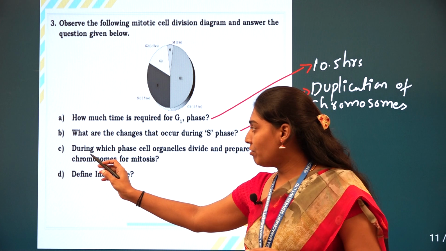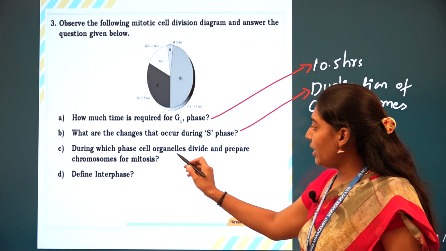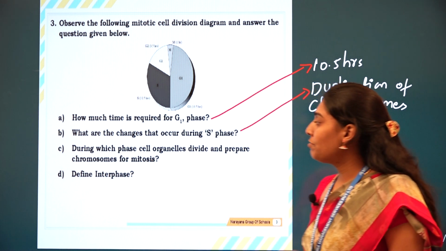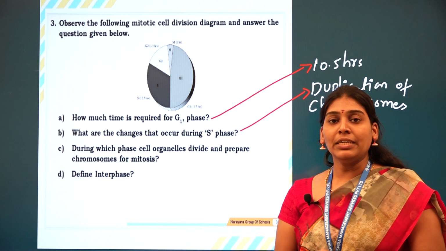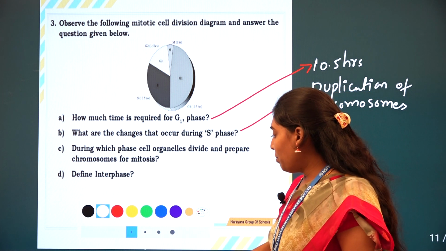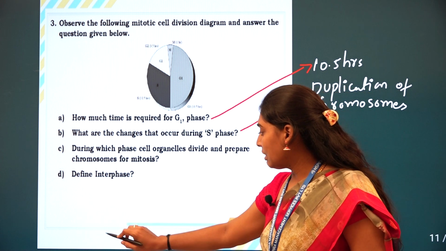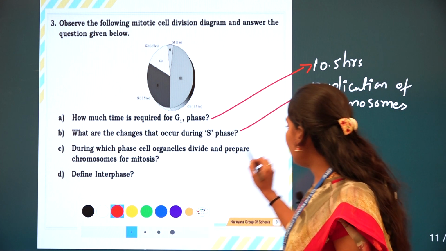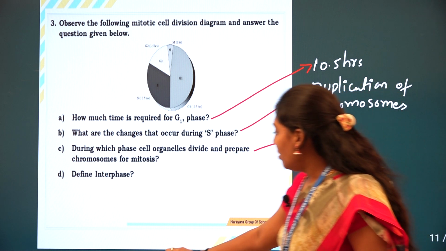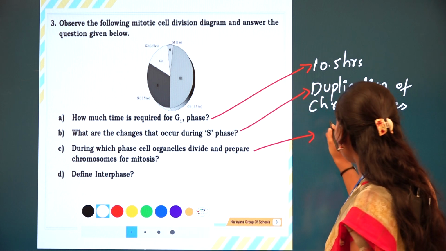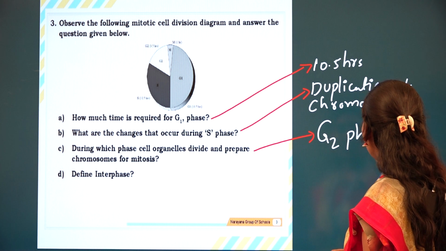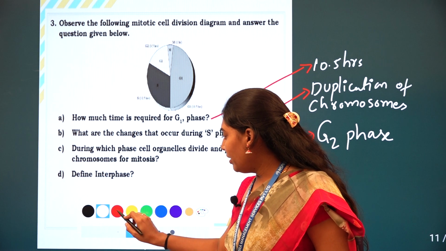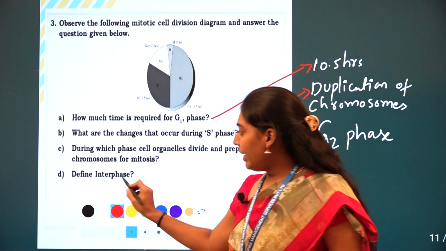Then let us go for the next question. During which phase do cell organelles divide and prepare the chromosomes for mitosis? That is nothing but the G2 phase. Let us write the answer for this: the G2 phase.